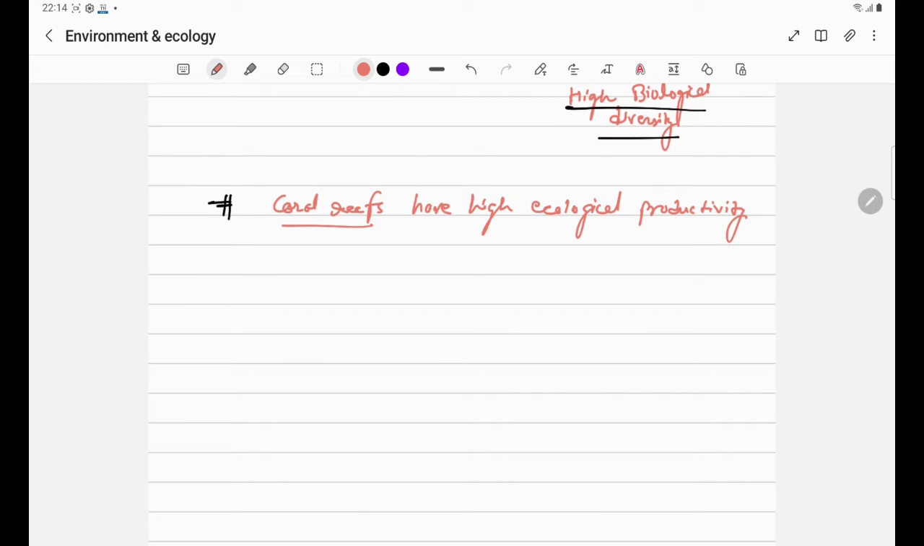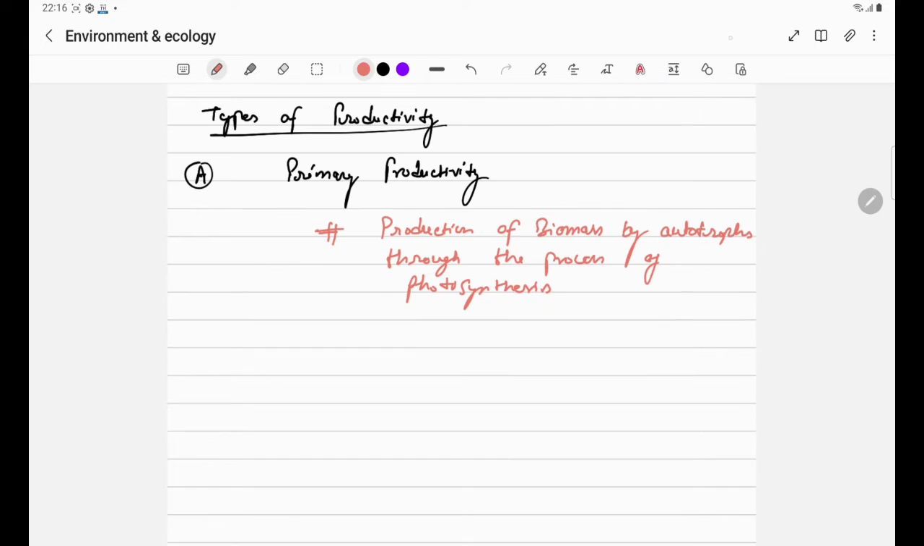Now, productivity is of two types. First is the primary productivity, and the second one is the secondary productivity. By primary productivity, we mean the production of biomass by autotrophs via the process of photosynthesis. Therefore, primary productivity primarily deals with photosynthesis. Now, there is a further categorization within the primary productivity. First one is the gross primary productivity, and second one is the net primary productivity.